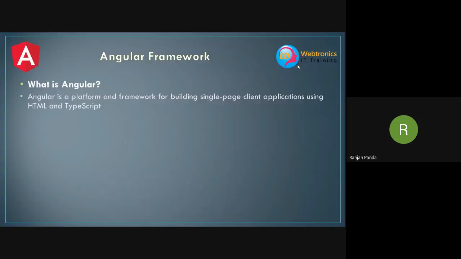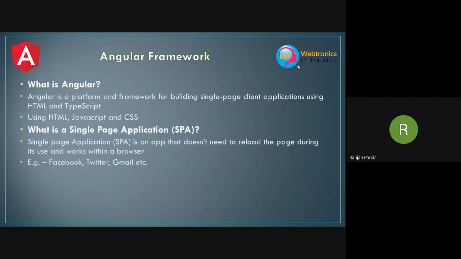All the modern day applications, whatever popular applications you see in the market now, Facebook, Twitter, Gmail, everything is using single page application architecture. If you notice nowadays, on all these websites, when you navigate between pages, see a post, or go to the timeline of a friend, the page is not getting reloaded, just the content is getting refreshed.